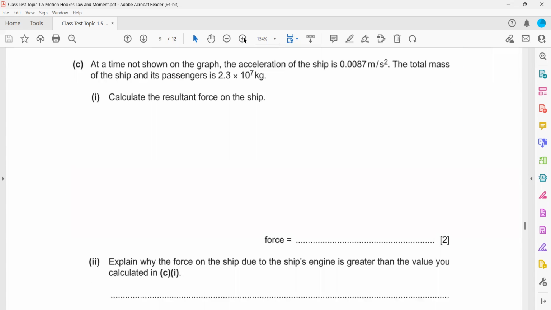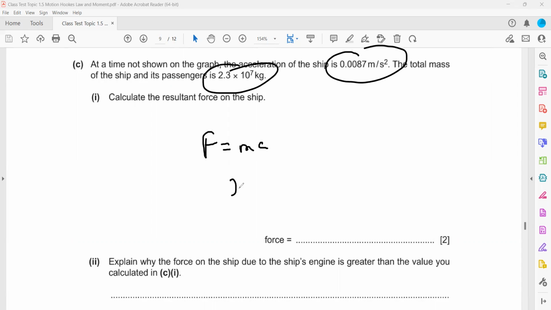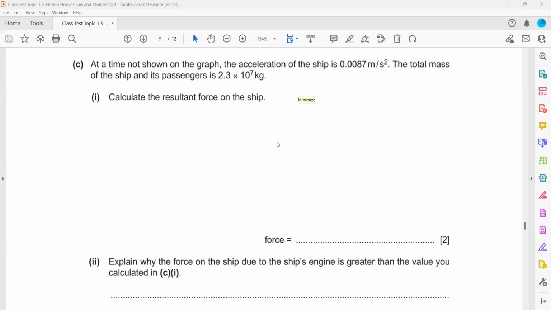Then calculate the resultant force. We have the formula F equals ma. The acceleration is there, the mass is there. So 2.3 times 10 to the power 7 multiplied by acceleration 0.0087. You multiply, and you will get the force in newtons, which is about 200,000 newtons. The rounded off answer is 200,000.